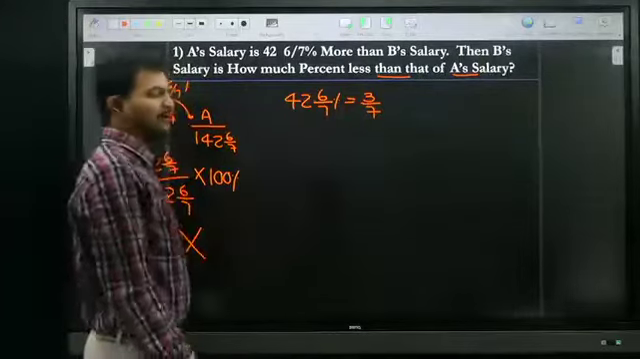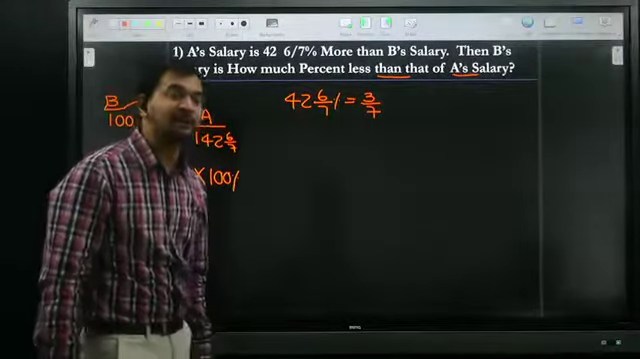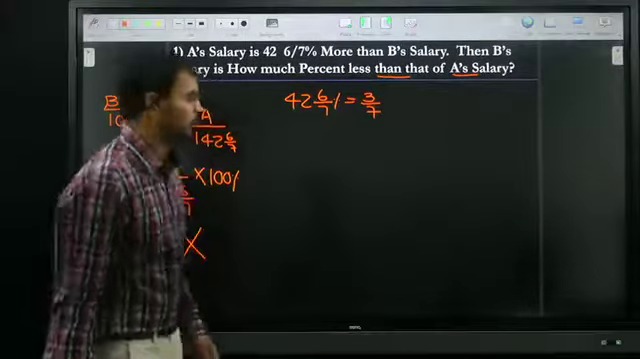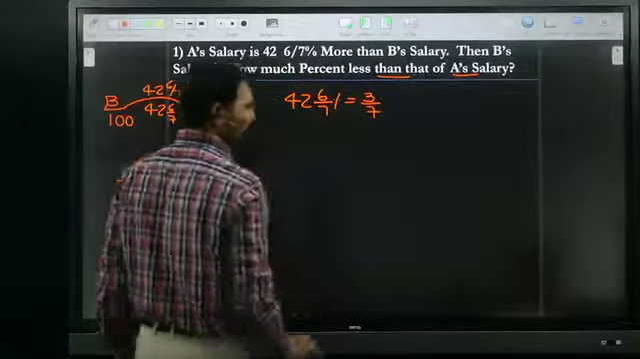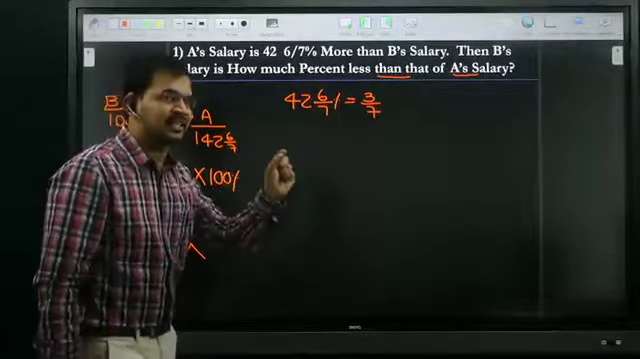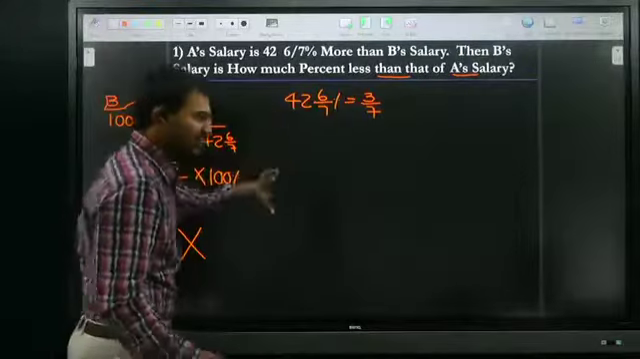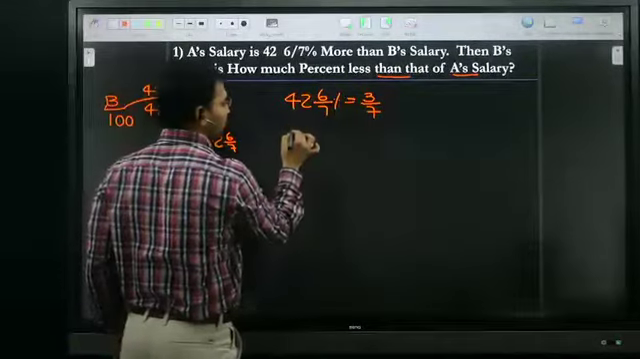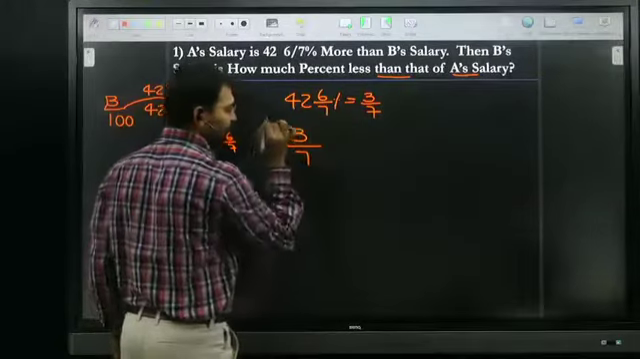What is meant by fraction? A part of a whole thing. So here what is the whole thing? The denominator. So here 100 is also a whole thing, and 7 is also a whole thing. That is the reason I am assuming B's salary is 7.